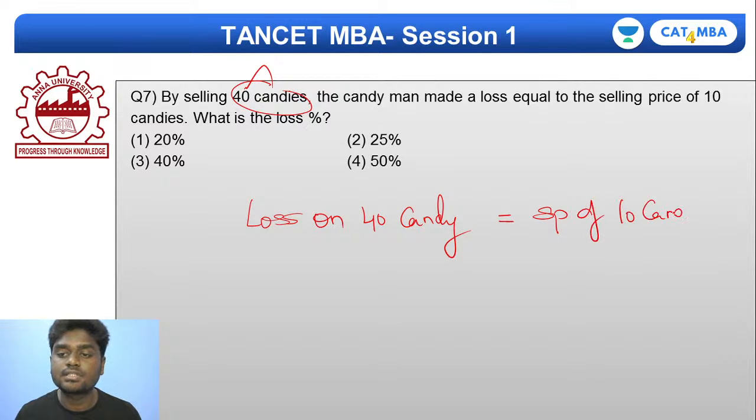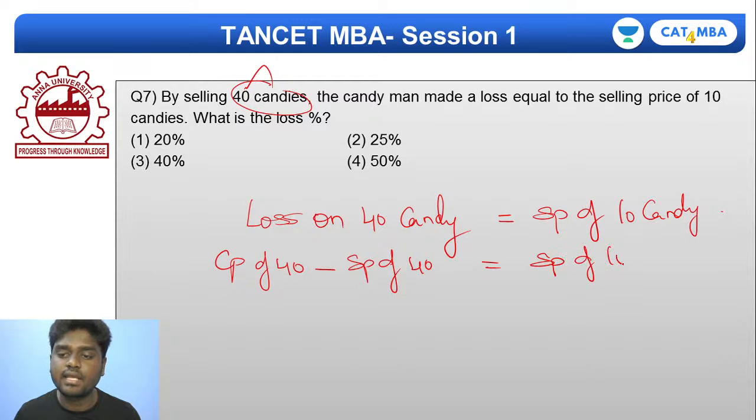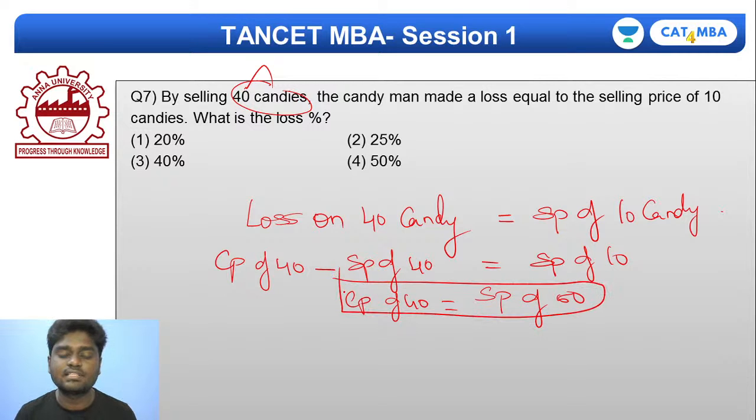Very simple. That's it. And if I further improve this equation, what is loss actually? Loss is cost price minus selling price, right? So I can write that cost price of 40 candies minus selling price of 40 candies equals selling price of 10 candies. And if I bring this selling price to the right-hand side, I get cost price of 40 candies is equal to, already you have 10 here, 10 plus 40, selling price of 50 candies. That's it. So one beautiful relation, I have got just by extending it.